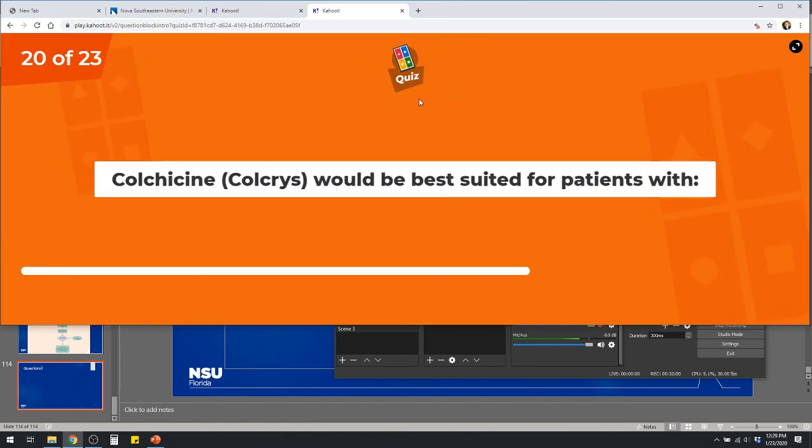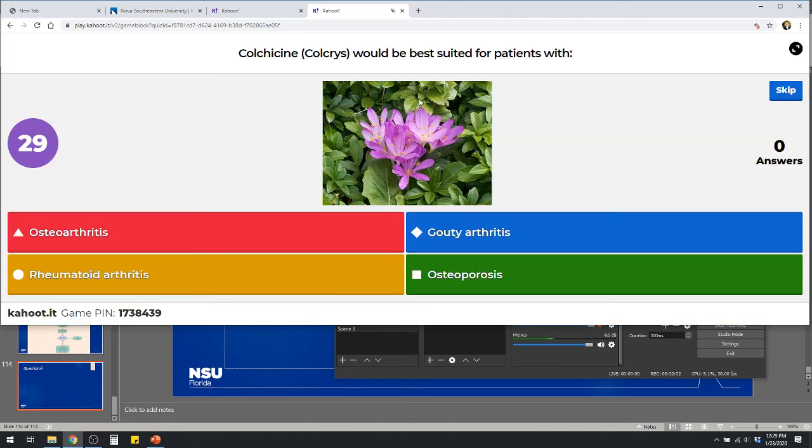Colchicine or Colcrys would be best suited for patients with, and I included an autumn crocus, osteoarthritis, gouty arthritis, rheumatoid arthritis, or osteoporosis.